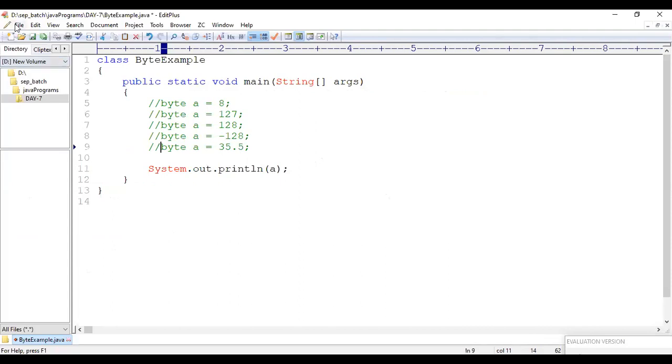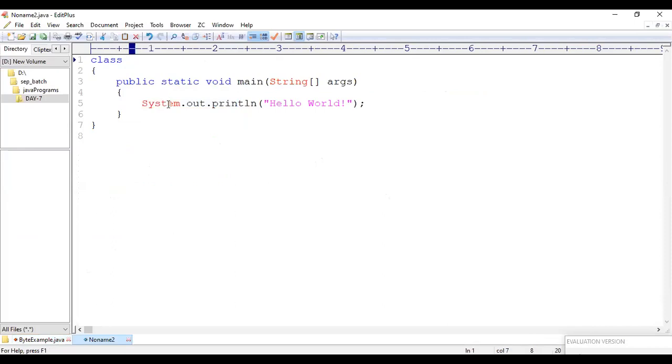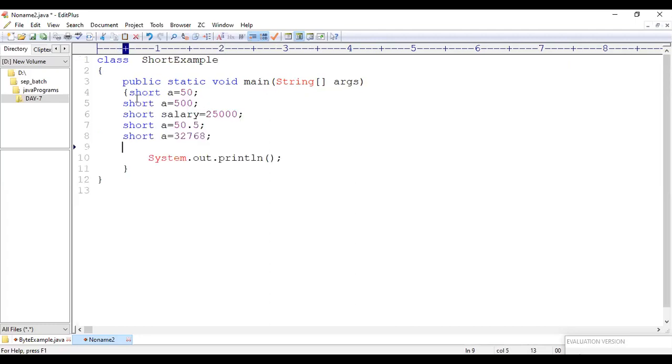Yeah. I would like to consider File, New, a Java program. Whatever is here, I will erase this. After erasing, I would like to give it as a short example. Then I will paste it back here.